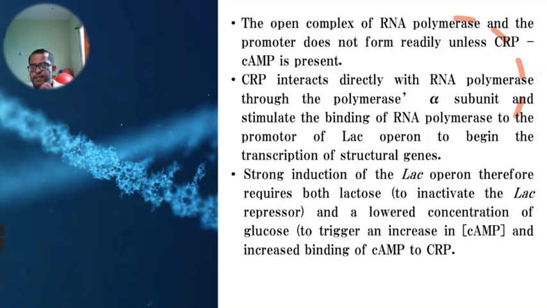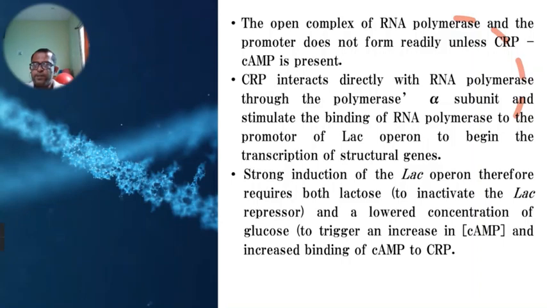Now once this CRP and cyclic AMP are bound to the activator binding site, then it begins the transcription process, that is, there is a binding of RNA polymerase holoenzyme to the promoter, and this binding of the CRP protein to the DNA molecule is facilitated by the alpha subunit of RNA polymerase holoenzyme.